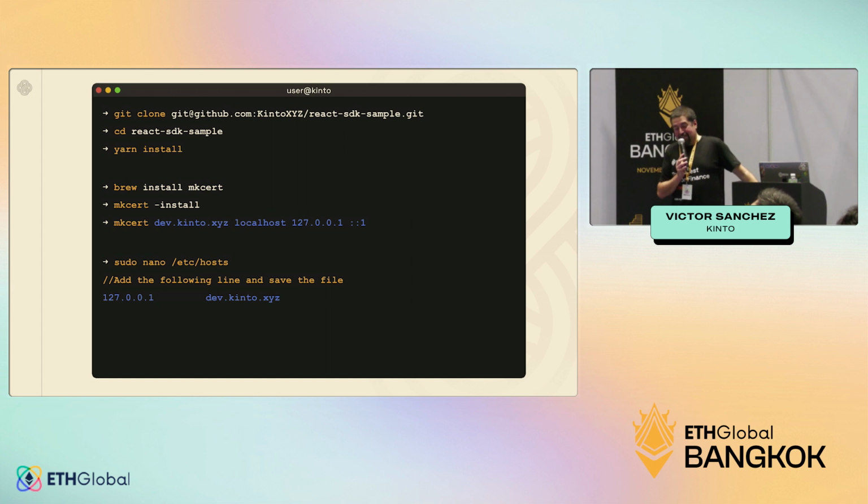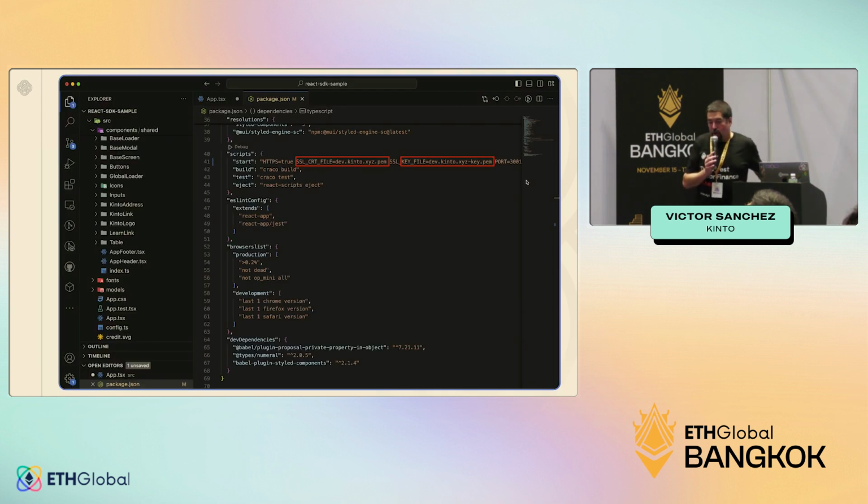Once you have it, make sure that you add dev.kinto.xyz, or whatever you are calling your application, redirecting to your localhost. And of course, it needs to match the SSL certificate that you just created. Once you have that, you're going to be able to start editing this. You will see that the files by default are called dev.kinto.xyz.pem and dev.kinto.xyz-key.pem, and you have them directly in your package.json. If you have another name, make sure to edit them.